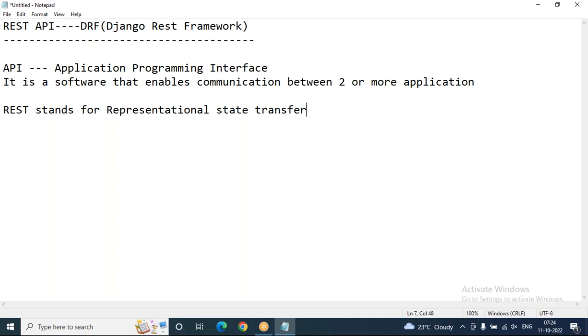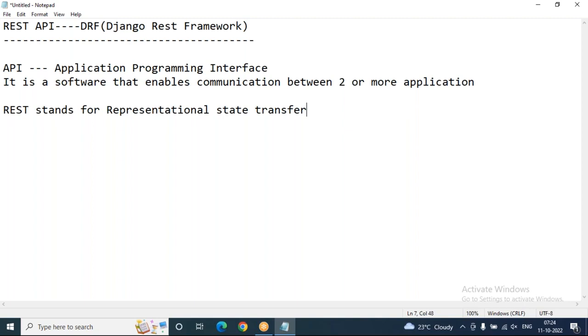With REST services alone, we cannot build any API. Along with Django only, we can build an API. So to work with REST API, Django is compulsory. To work with Django, Python is compulsory. So if you want to work with REST API, Python is required and Django is required. Both are required. If either one is not there, then we cannot build APIs. So this is a basic introduction to REST API.